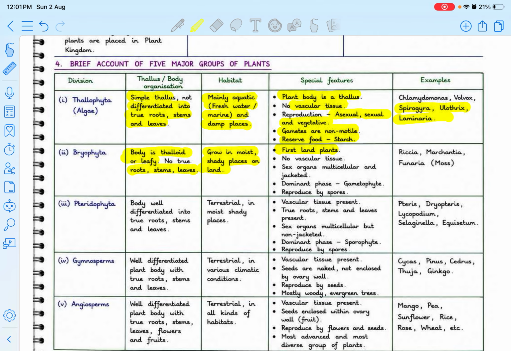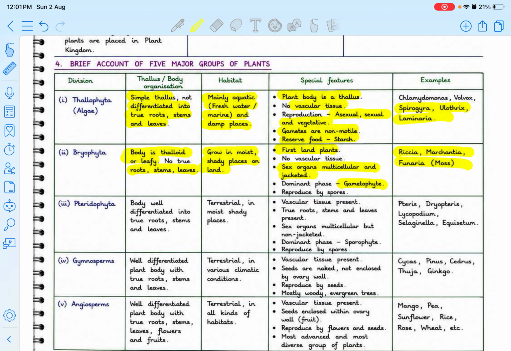Same as in the case of Thallophyta, here they do not have vascular tissue. Sex organs are multicellular and jacketed. The dominant phase is the gametophyte, and they reproduce with the help of spores. For example, Riccia, Marchantia, and Funaria moss.